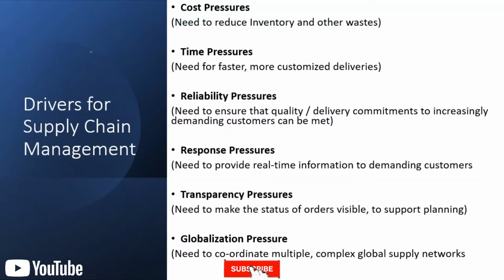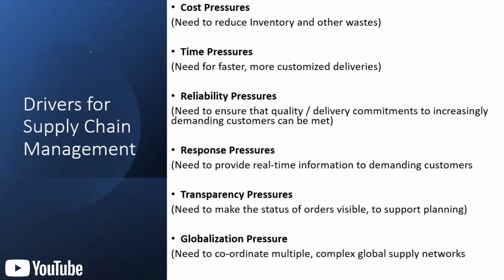Adding different values to a product is just a pricing of a product. But what are the drivers in the supply chain affected when a product is valued or extra added value is added to that product? It can be cost pressures, the need to reduce inventory and other waste. Time pressure, the need for faster, more customized deliveries.